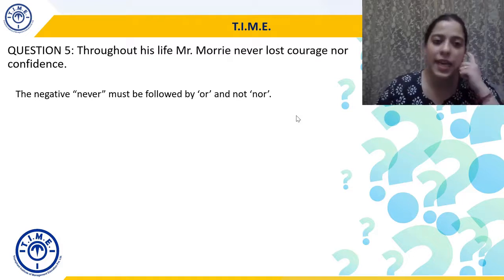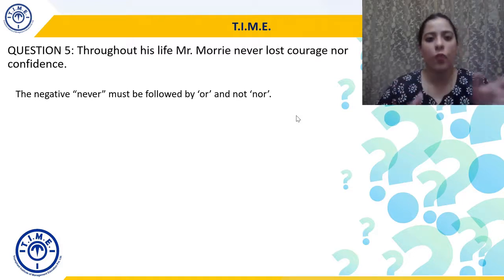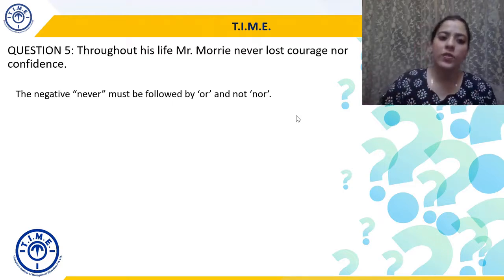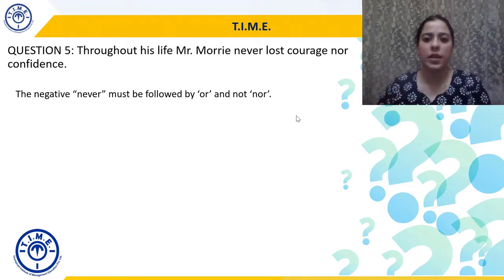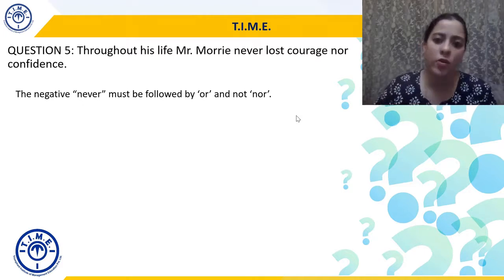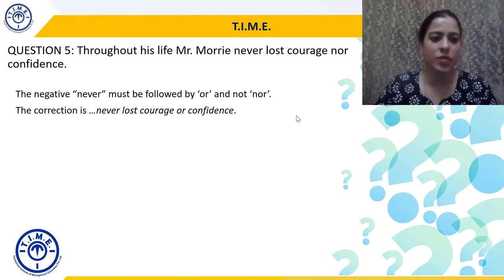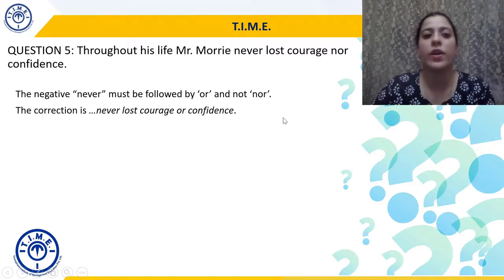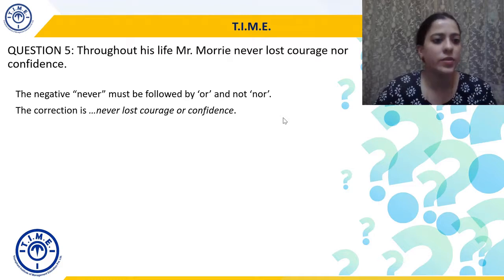So the problem or the error here is that never is followed by or and not nor. So after never we use or, after neither we use nor. So never should be followed by or, and that's precisely the error. So the correction will be throughout his life, Mr. Mori never lost courage or confidence. So we will just change nor to or. So Mr. Mori never lost courage or confidence.